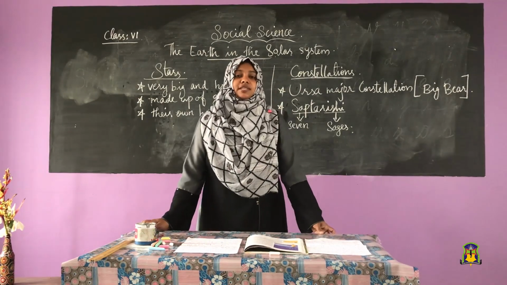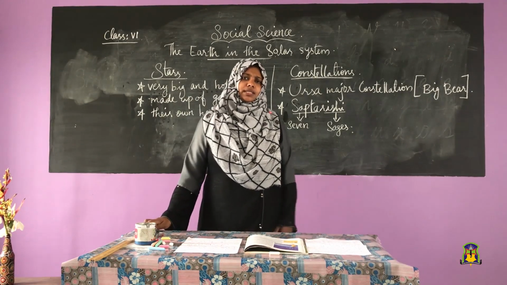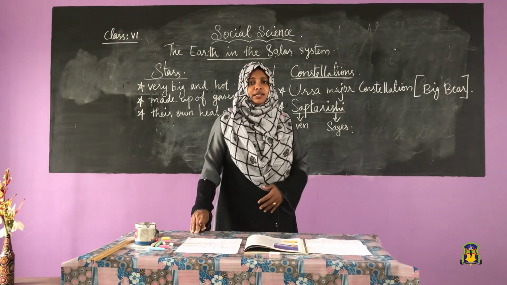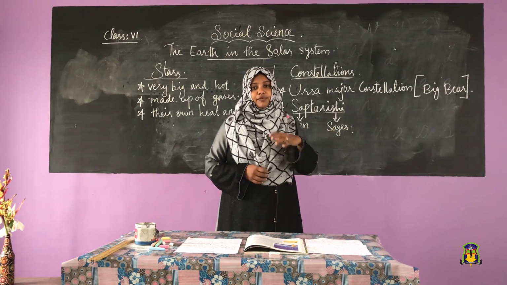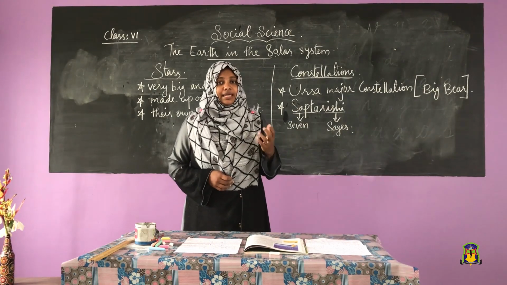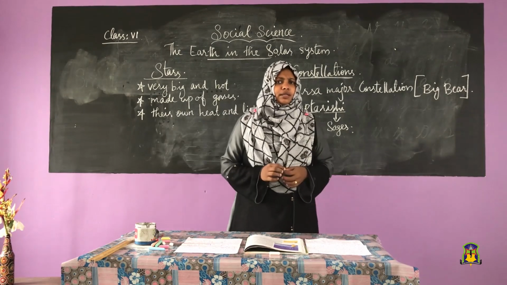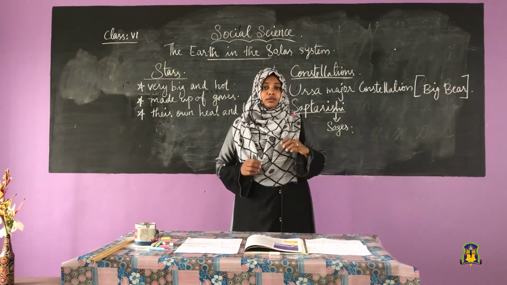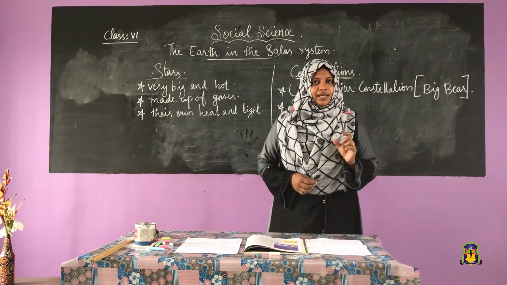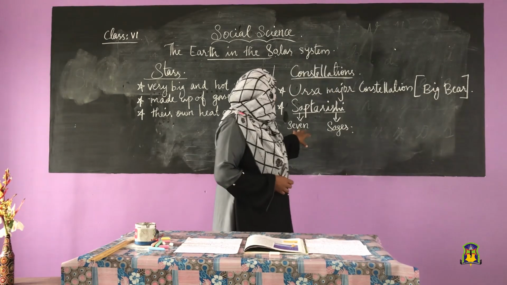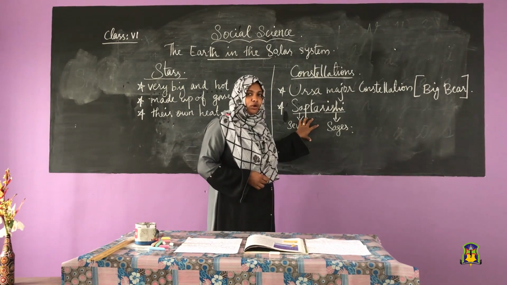Now we have many facilities for finding directions. But in ancient times, there were no such facilities. So they looked at the sky at night and found the directions with the help of the North Star. Now you may wonder how they found the North Star, because many stars are there in the sky. How did they find it? With the help of this Saptarishi constellation, they found the North Star.